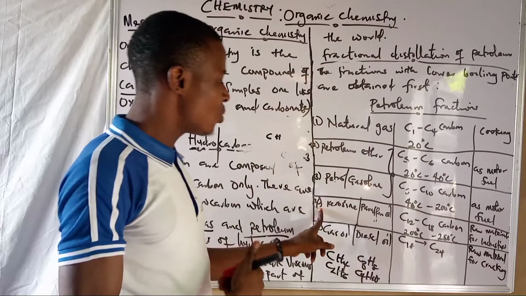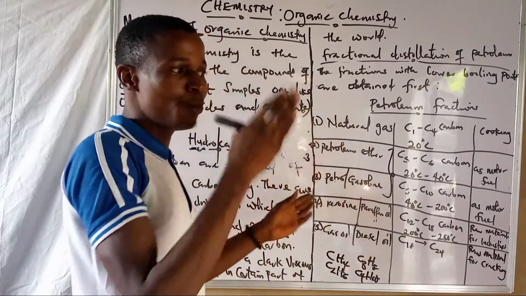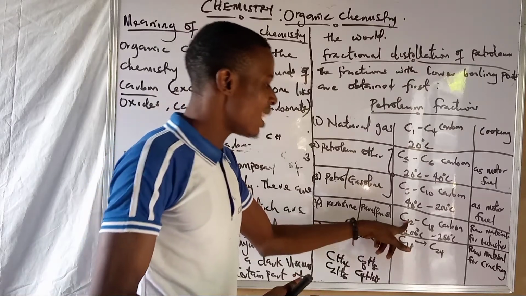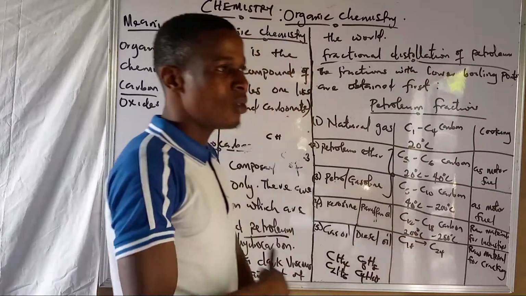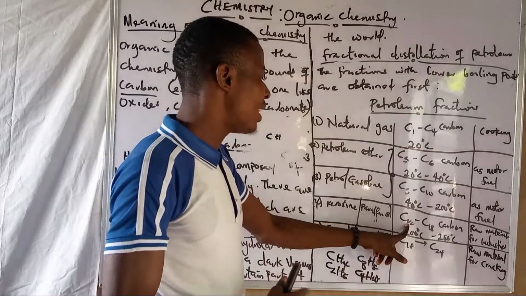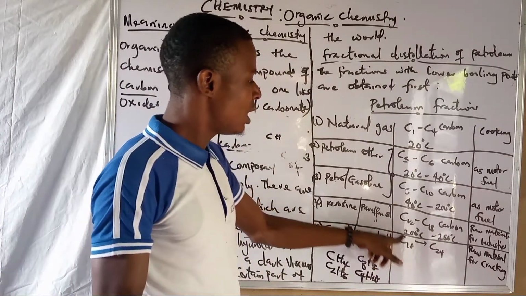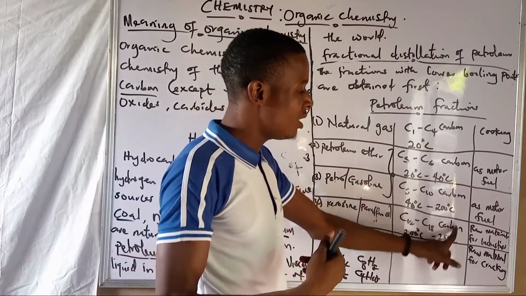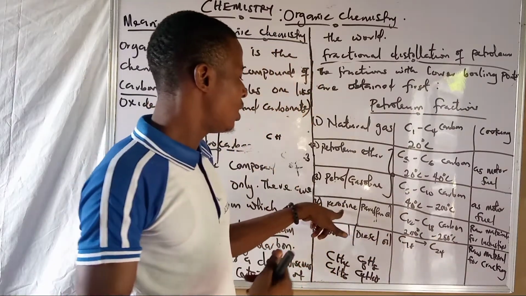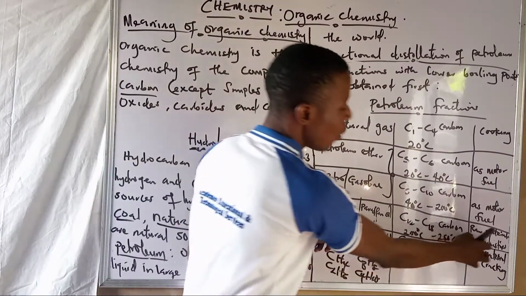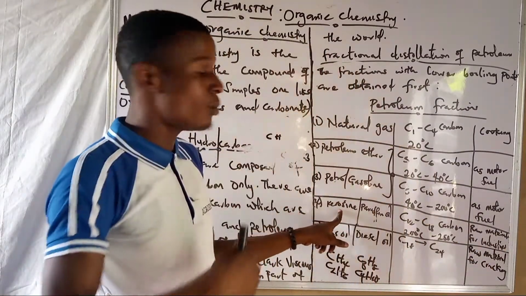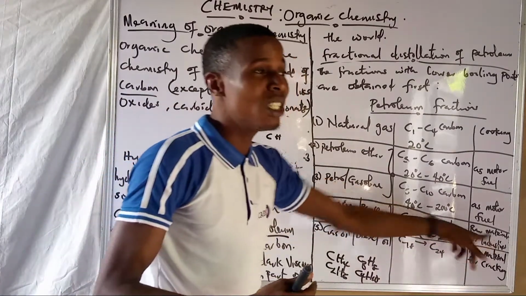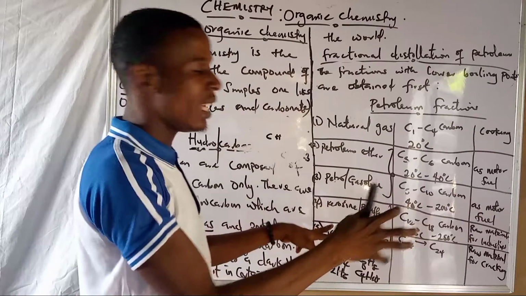So the 4th one, kerosene, or we call it paraffin oil. The carbon atoms range from 12 to 18. Here we have pentadecane, dodecane, and so on and so forth. The temperature range is 200 degrees Celsius to 250 degrees Celsius. The importance of this kerosene is raw material for industry. Are you getting me? Apart from raw material for industry, some engines also use kerosene to propel the engine.